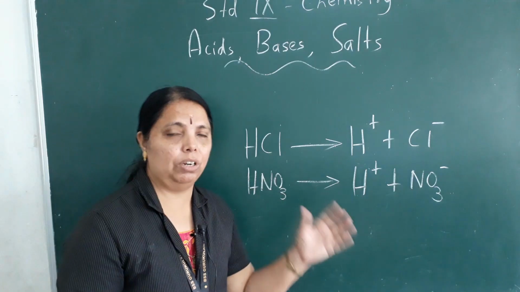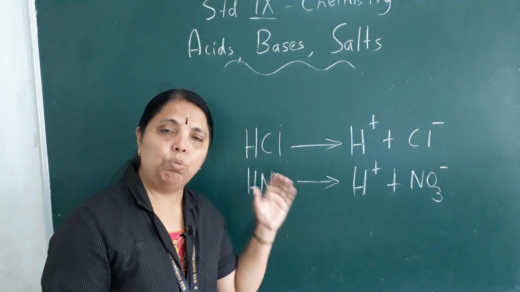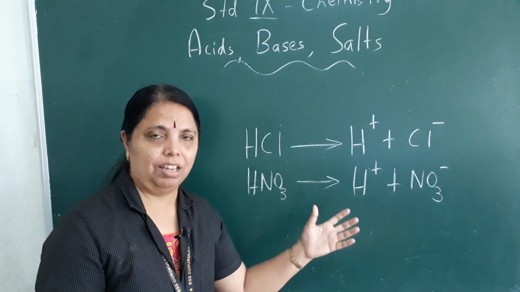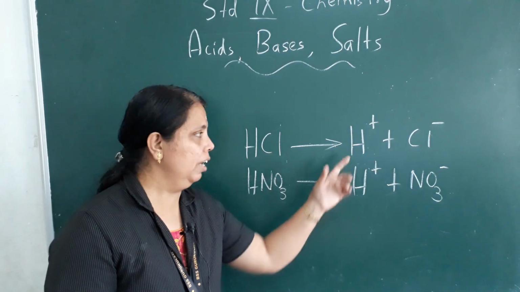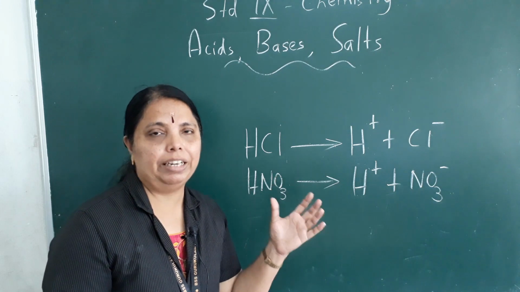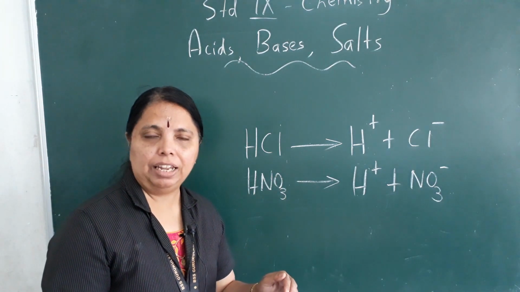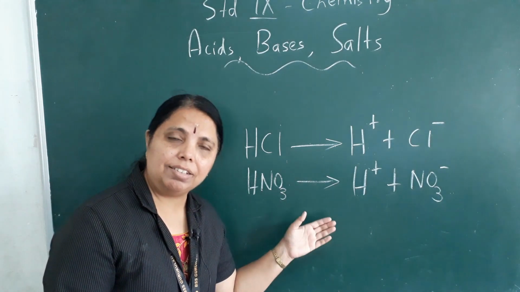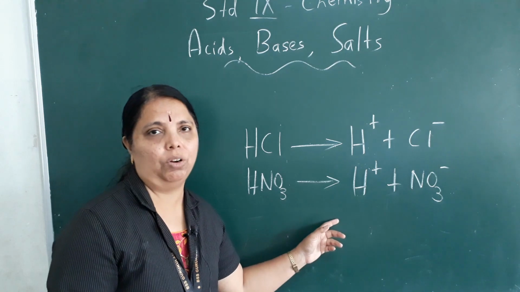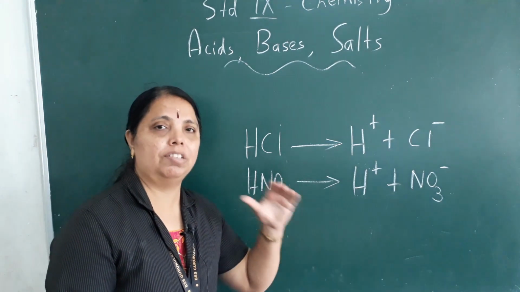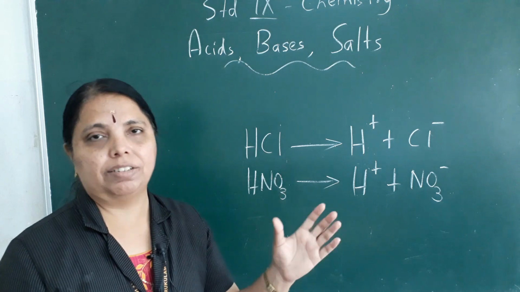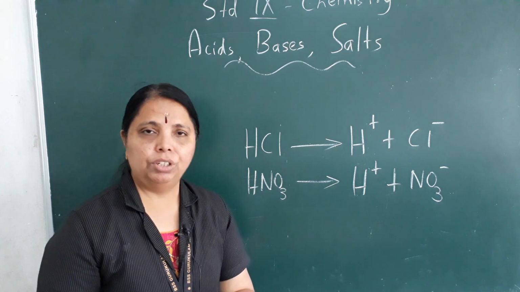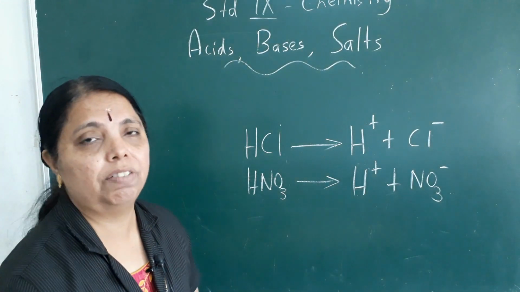In an aqueous solution, that is a solution with water, if we add acids, what happens? Automatically the hydrogen ion concentration increases. The number of hydrogen ions, H plus ions, increases when it is added to water. When acids dissolve in water, they behave like acids because of the presence of H plus ion. These H plus ions are responsible for the acidic properties. Is it clear? Okay. Now, I move on to the next very important point that is given in the textbook.